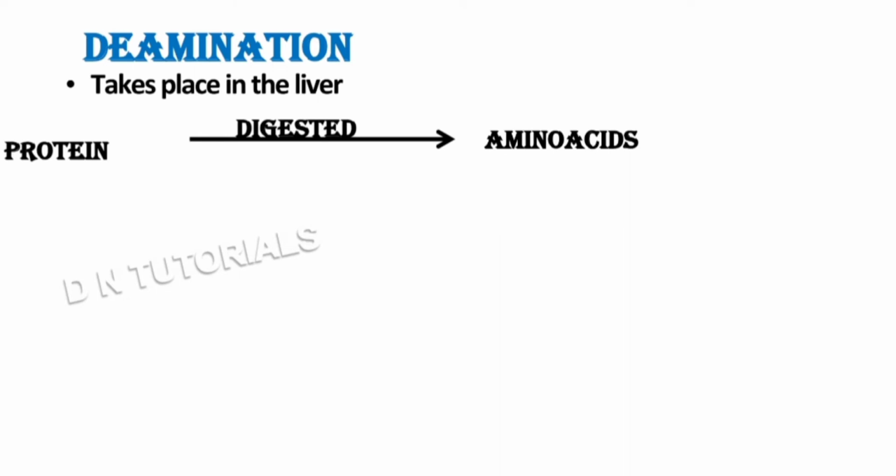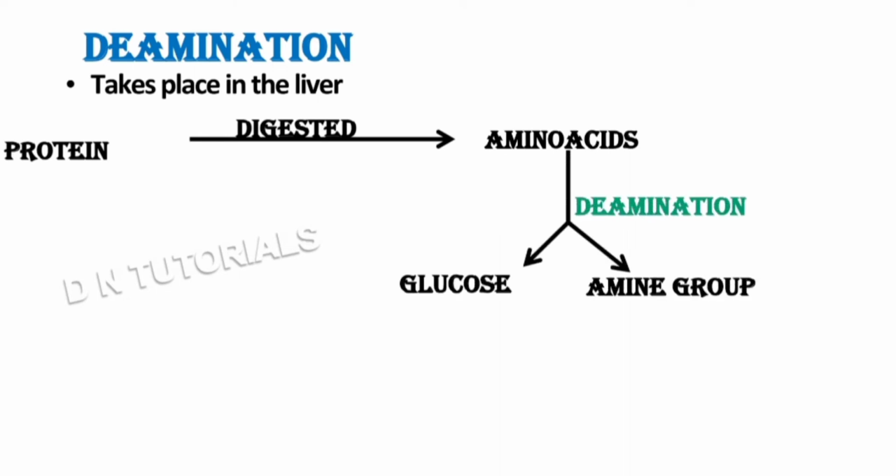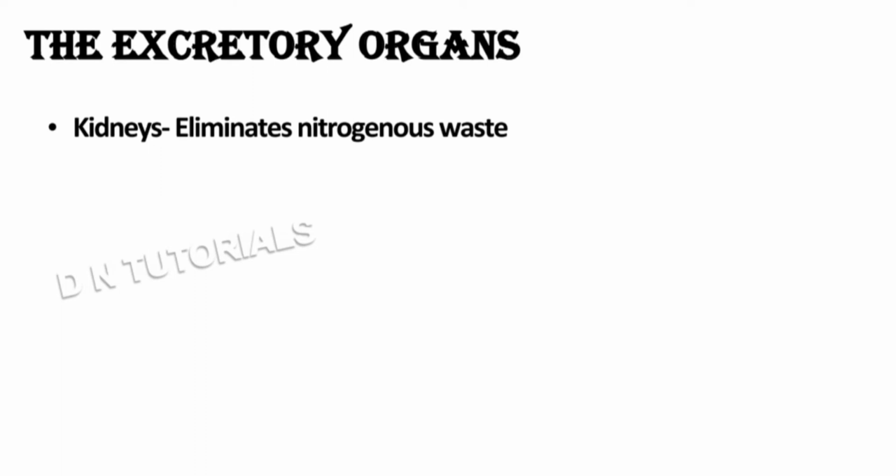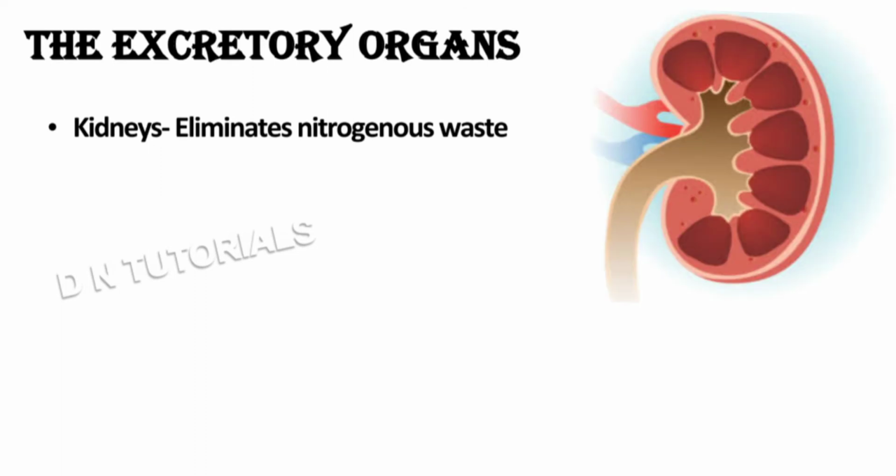Proteins are made up of amino acids, and amino acids are broken down to form urea. The removal of the amine group from the molecule is called deamination, and this process occurs in the liver. The urea thus produced is excreted or removed with the help of the kidney. The kidney eliminates the major waste product urea from the blood.